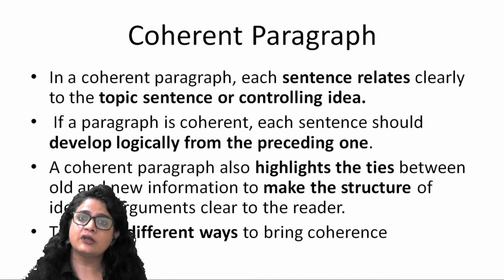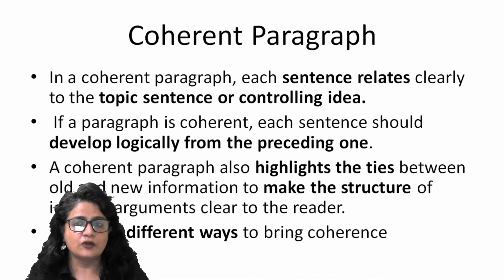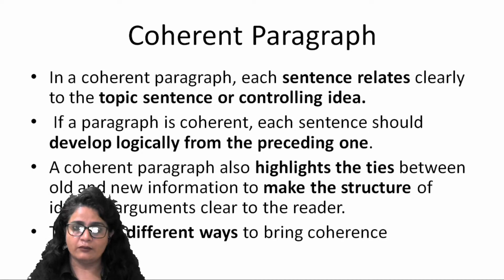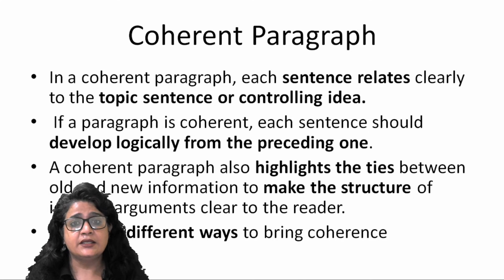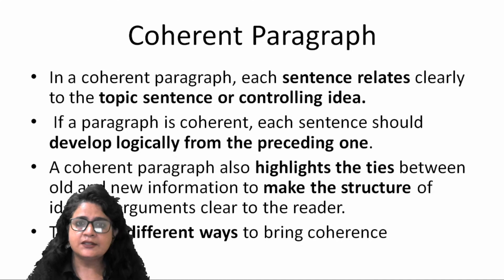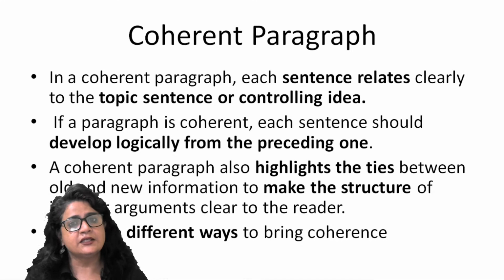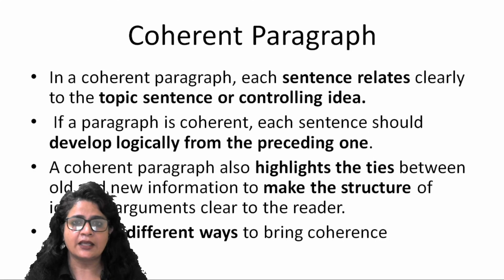A topic sentence which communicates that controlling idea. You want to simplify that. So there has to be a topic sentence which introduces the whole idea, the concept, or process. If the author is talking about a process, there is one idea which is going to introduce that process. The second feature of a coherent paragraph is that each sentence should develop logically from the preceding one. That means sentence C has to have some link with sentence B, and sentence B has to be linked with sentence A. So that's how they are seamlessly connected, right?